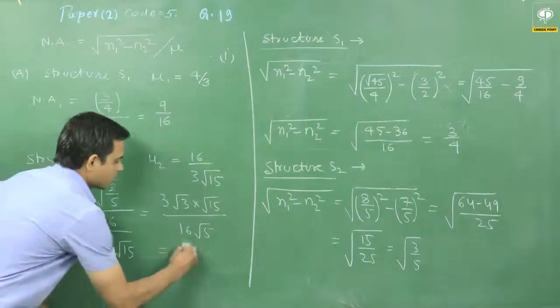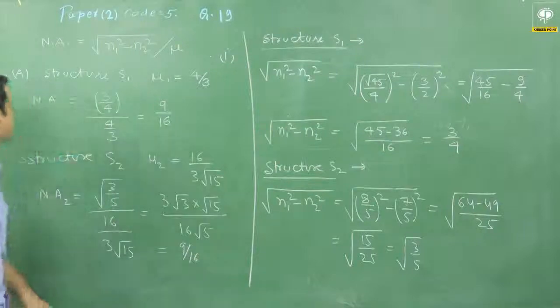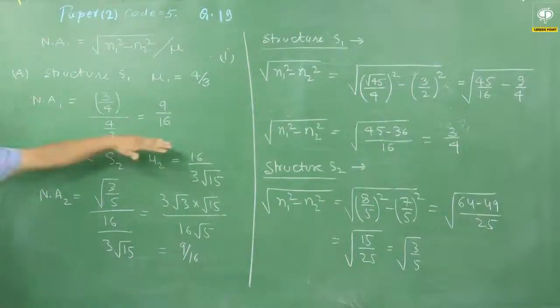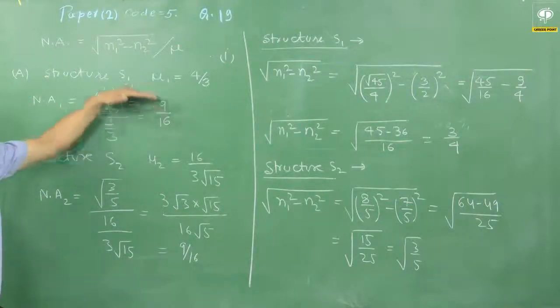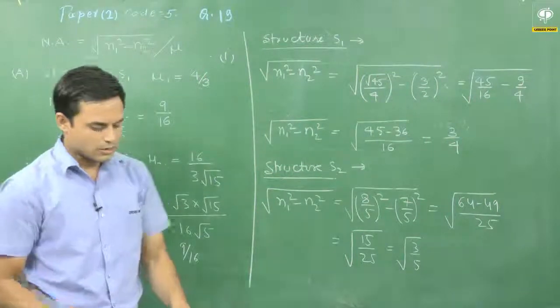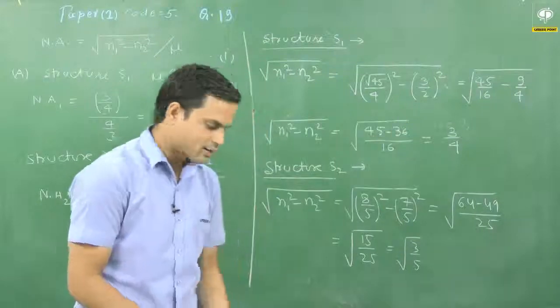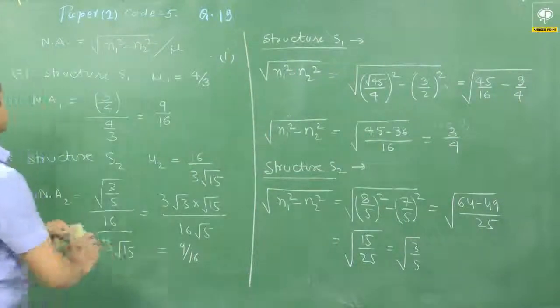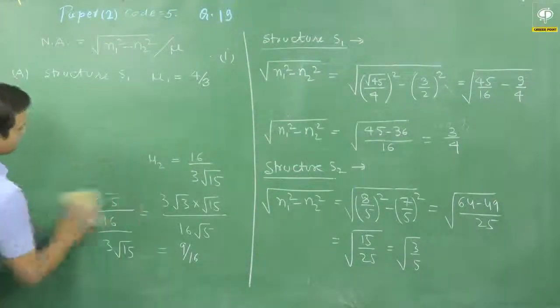So option A is correct, because the numerical aperture for structure S1 and for S2 are the same, that is 9 by 16. So option A is correct. Now we will calculate the option B.